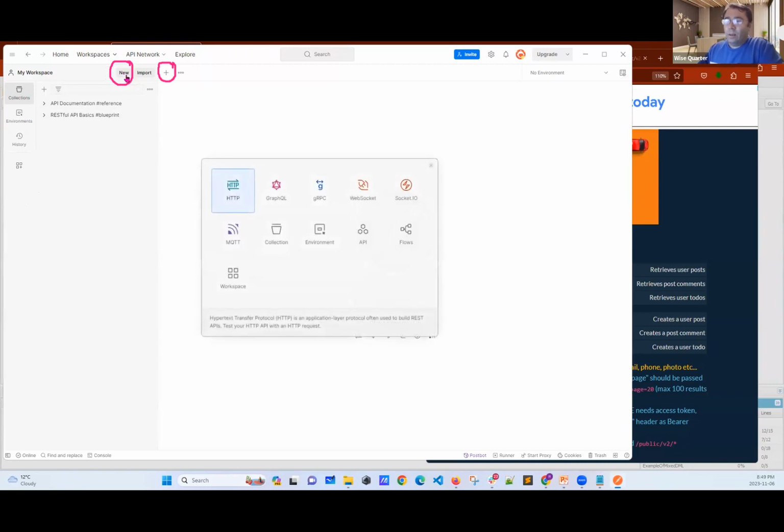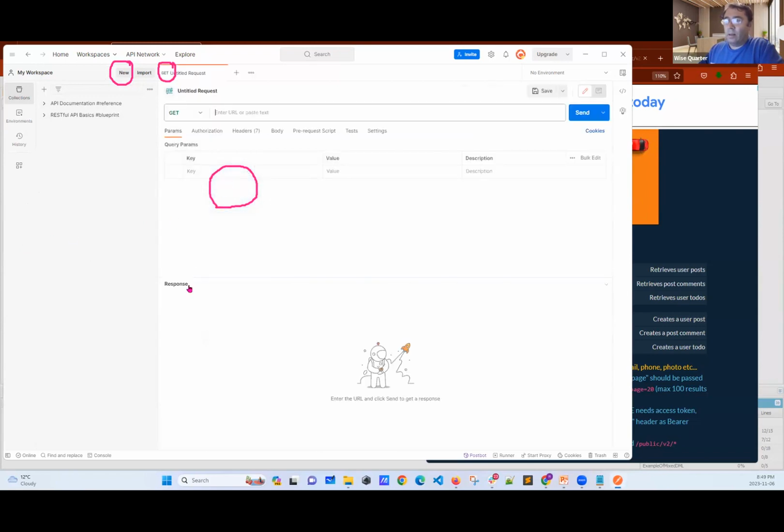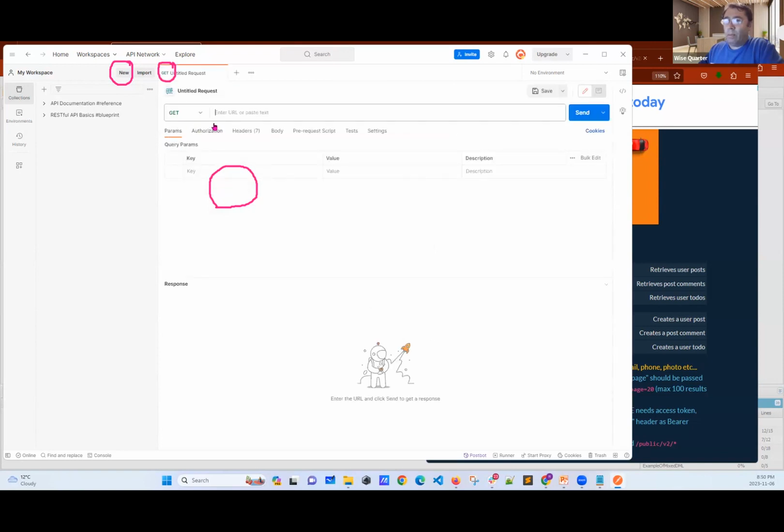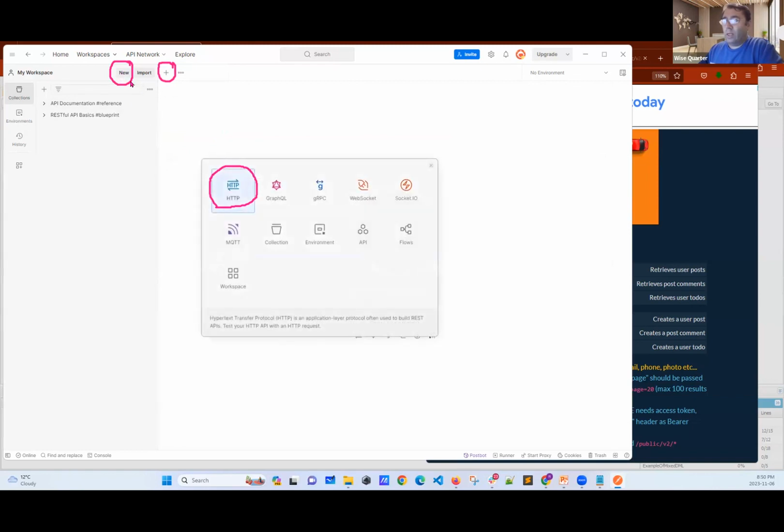now, as you see, it's asking me, which one do you want to use? I will use an HTTP request. I will click here. Now, if you want to click this plus button, when you click plus, we launch on the same page. Okay? This part clear, my friends? Let me show you one more time. When you click new, you can use GraphQL or etc. These are the other options, but we will continue with HTTP.